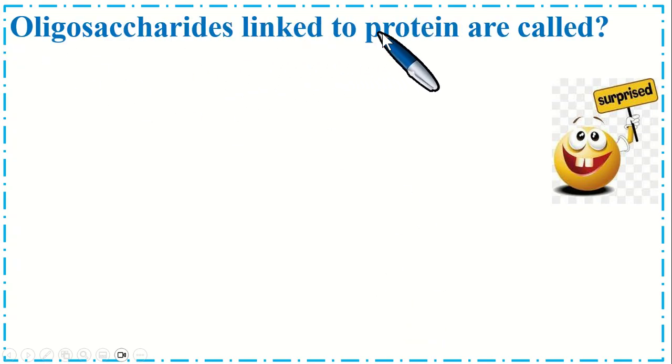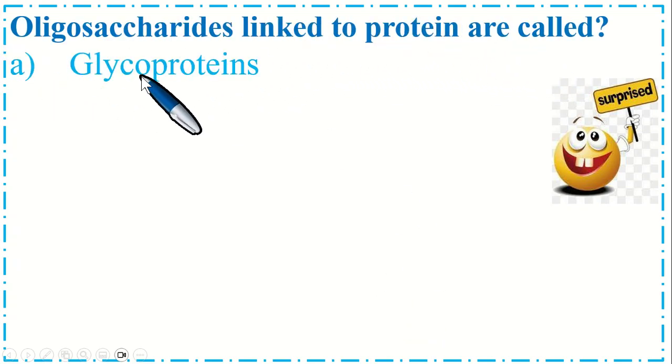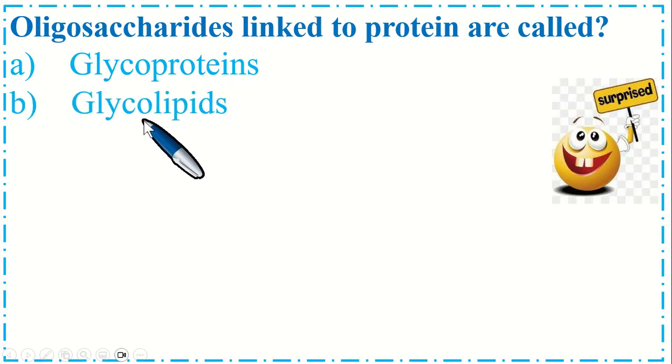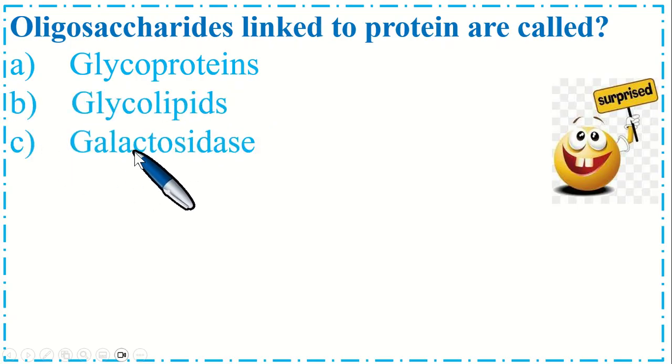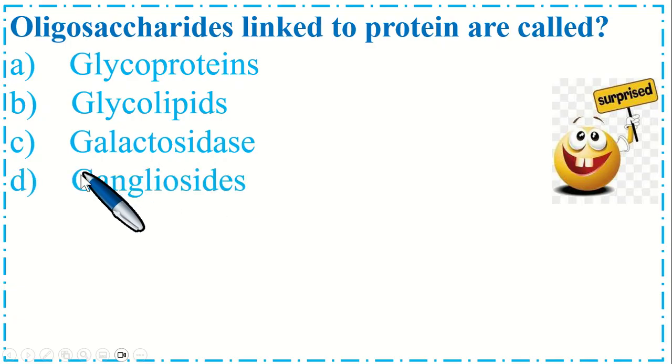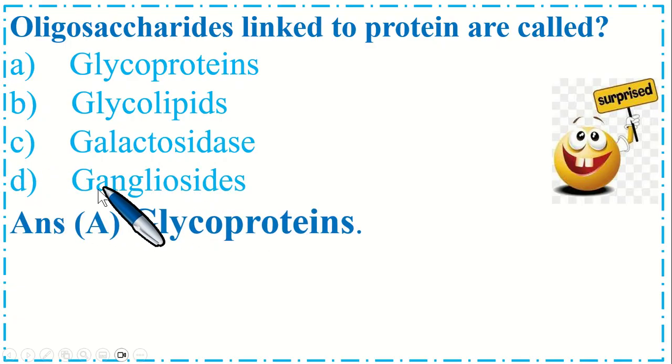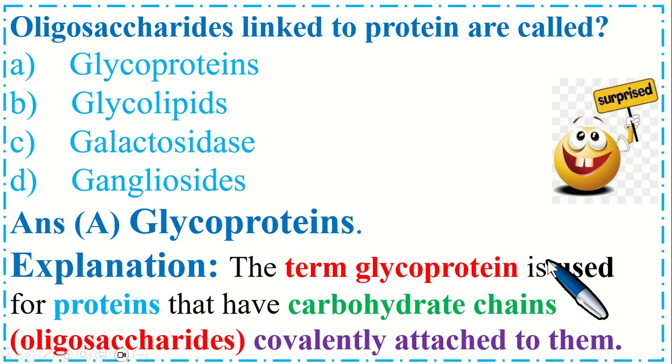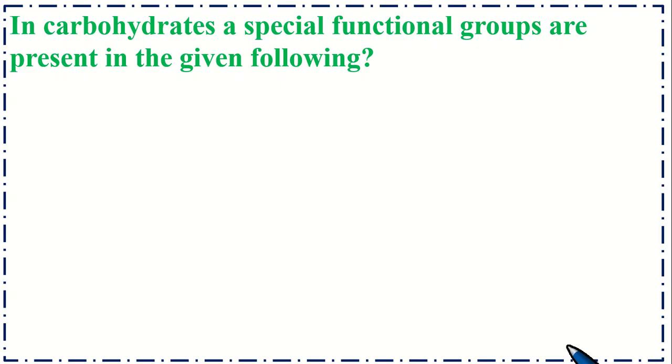Oligosaccharides linked to protein are called: option A, glycoproteins; B, glycolipids; C, galactosidase; and option D, gangliosides. So the correct option is A, glycoproteins. The term glycoprotein is used for proteins that have carbohydrate chains, oligosaccharides, covalently attached to them. So this is a very important MCQ.